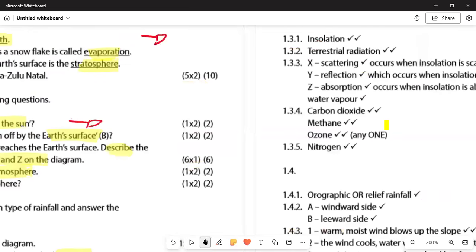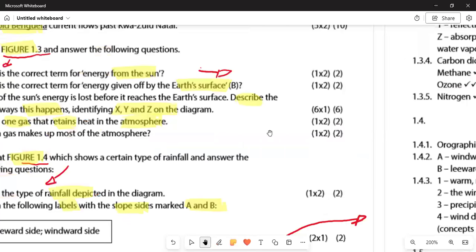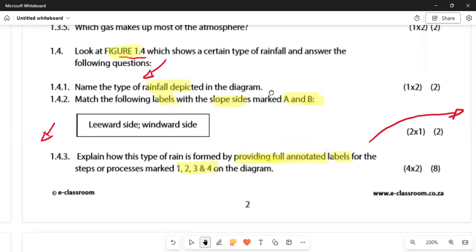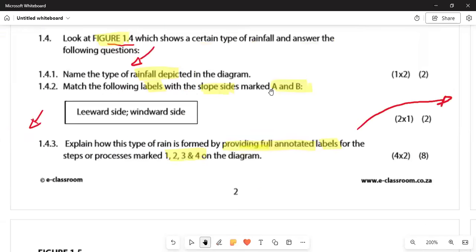The one that retains heat is the carbon dioxide, the methane, or the ozone. It can be one of them, then you get your roundable. It is the nitrogen, then you get your 2 marks. Okay. And then if we are moving on, you can see that we have some other question.